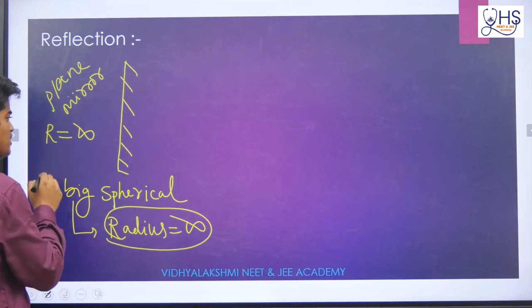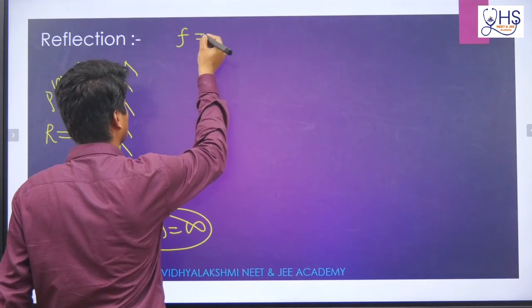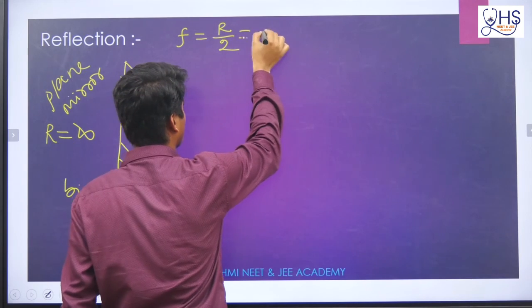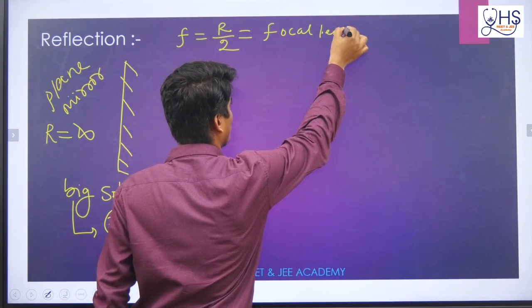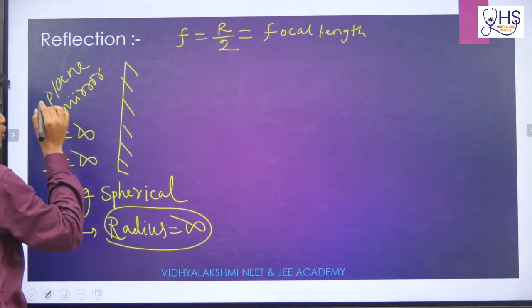And one more thing, remember, for a spherical mirror, or for a mirror always, I will write one term that is called f. F will be nothing but r by 2, and f is called basically focal length. F is called focal length, and focal length for a plane mirror will also be infinity.